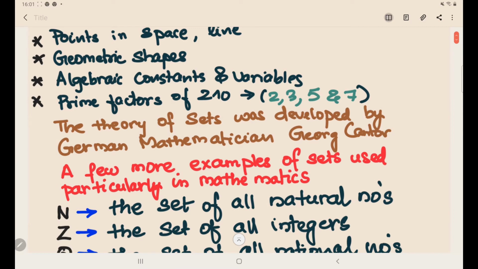Okay, the theory of sets was developed by the German mathematician Georg Cantor. He was working on papers based on trigonometric series. Then he found the theory of sets.